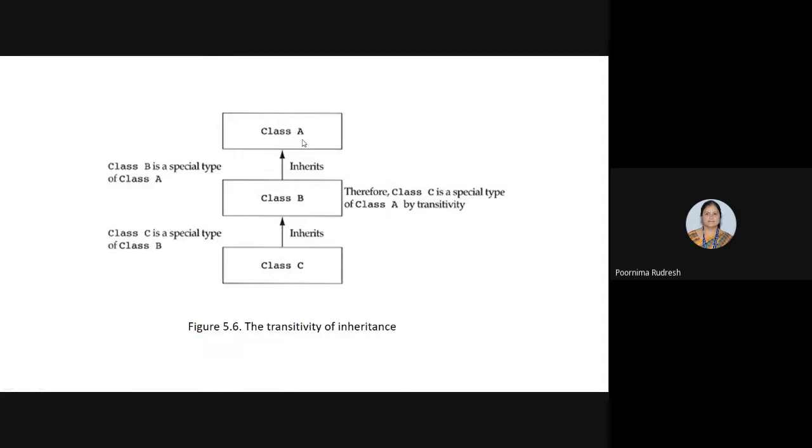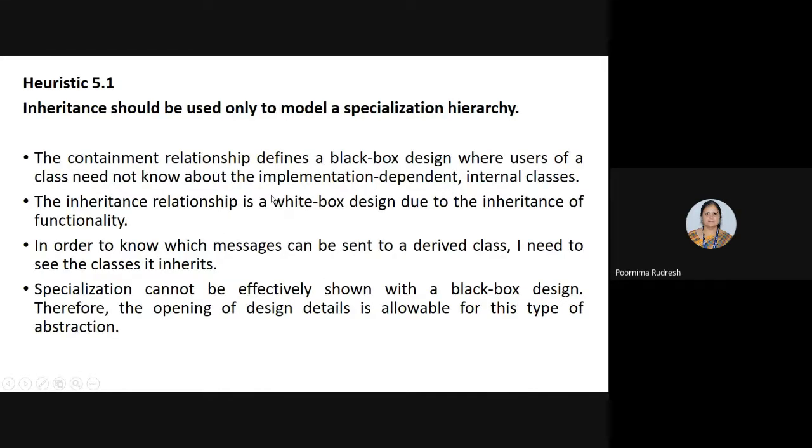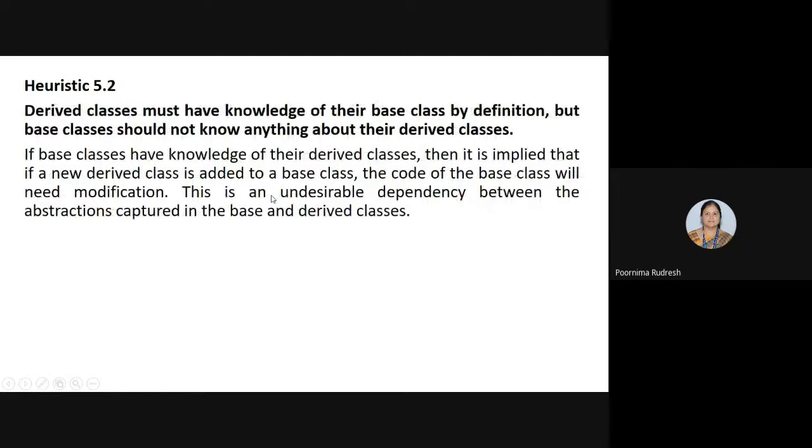It is not a desirable property for the base class. Hence, only the subclasses must know about the base classes, whereas the base classes need not worry about the details of derived classes. If you want to do that, then this is the undesirable property that the base class should not have.